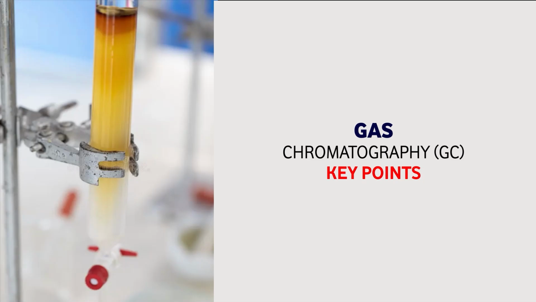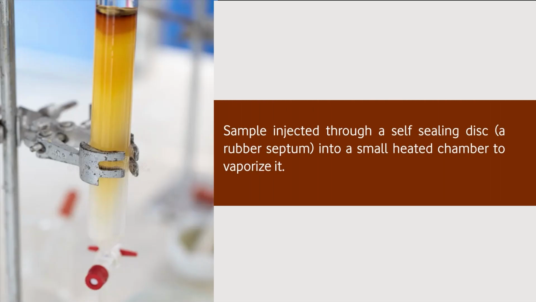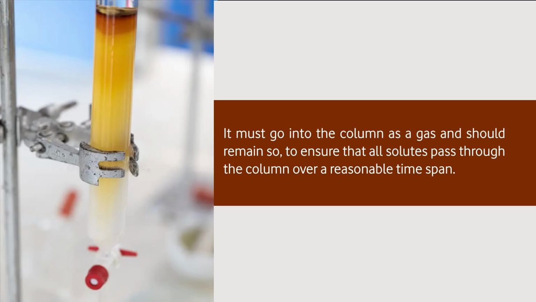Let us see the key features of the gas chromatograph. We inject the sample through a self-sealing disc, normally we call it a rubber septum, into a small heated chamber so that it gets into gas form. Remember, in gas chromatography, the material is supposed to be in the gas form. That's why it is a gas chromatograph. It must go into the column as a gas. It should not be in the form of a liquid. So it should remain in the form of gas till it comes out.